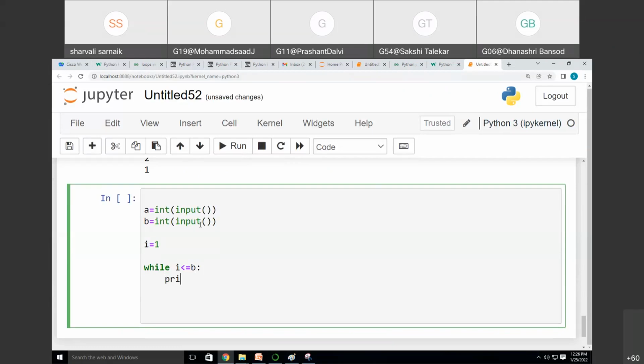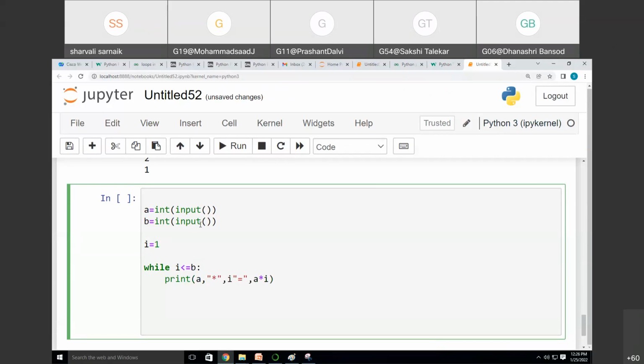I want to print a comma, now the multiplication sign, comma i, then equal to, comma a into i, and just increment i by 1, that is i is equal to i plus 1.